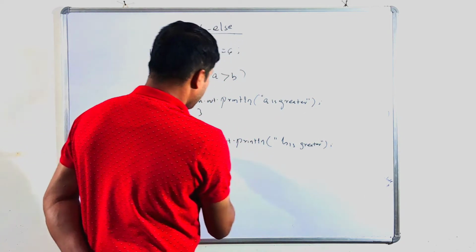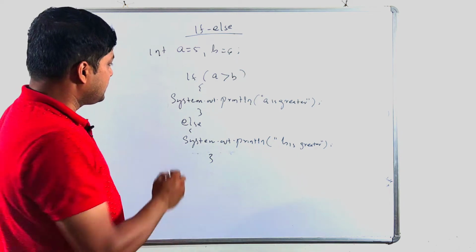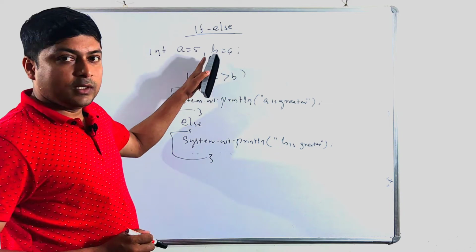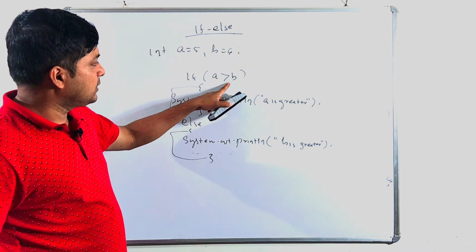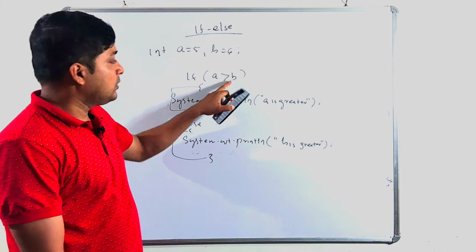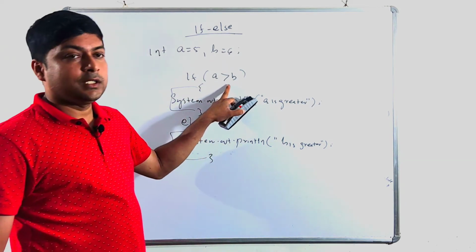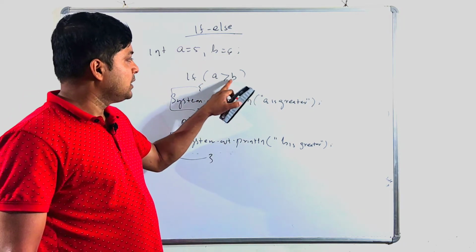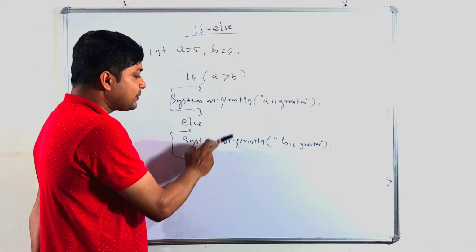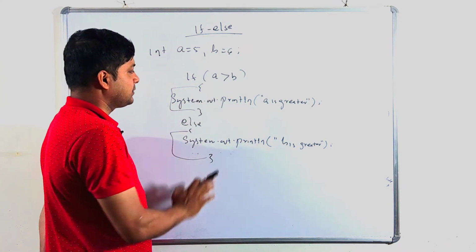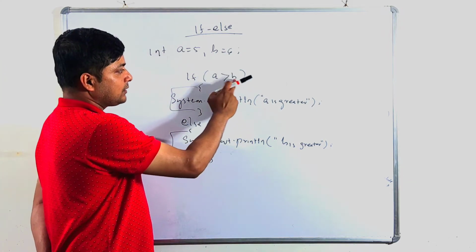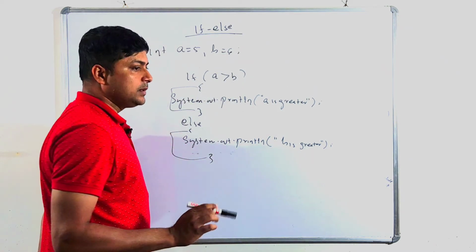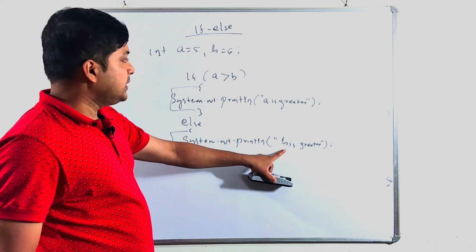So this is an if else program: this one is the if and this one is the else statement. a equal 5, b equal 6, a greater than b, true or false? False. Always know that greater than is a relational operator, it returns a boolean value. So the condition is false. If the condition is false, the else part executes; if true, the if part executes. So the else part executes and the answer is b is greater.